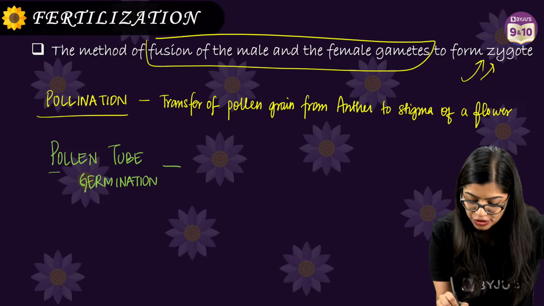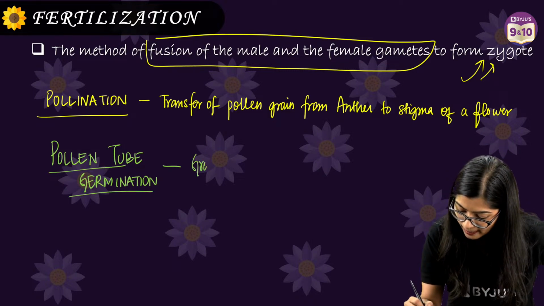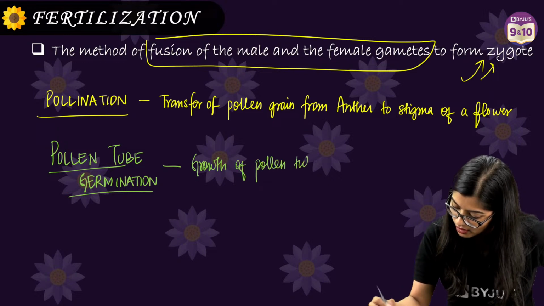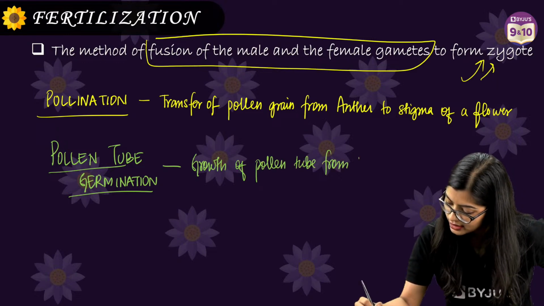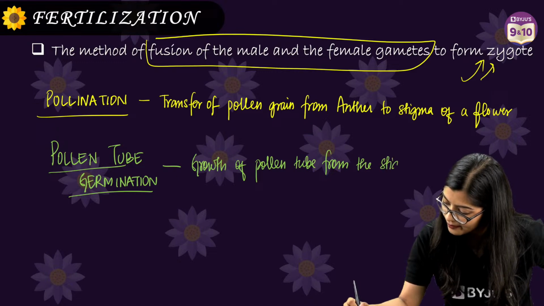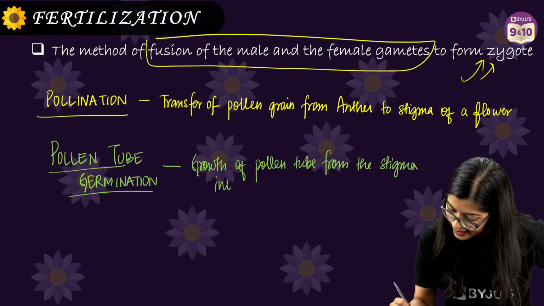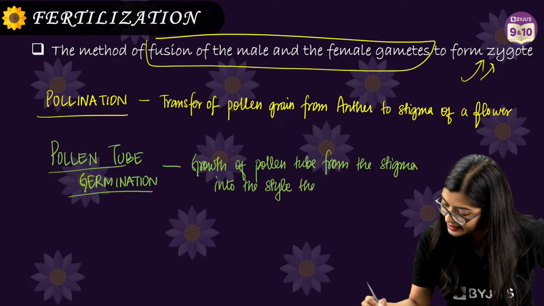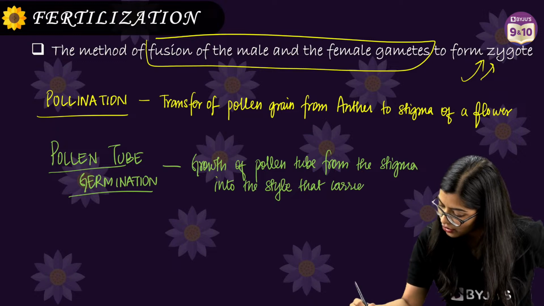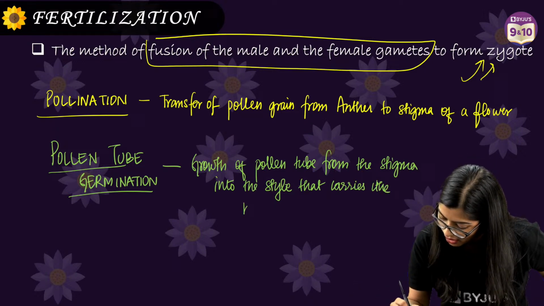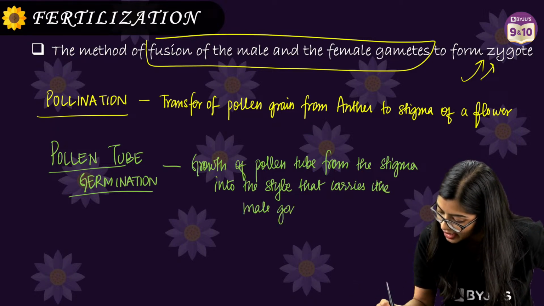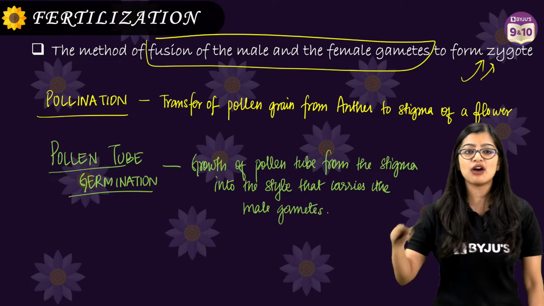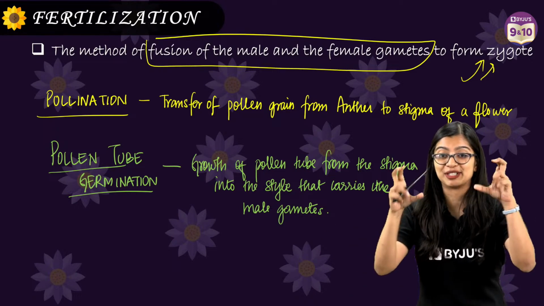Pollen tube germination is the growth of the pollen tube from the stigma into the style that carries the male gametes. Don't ever write male gamete, okay? This is male gametes because you saw that there were two, no? Write this down or take a screenshot.